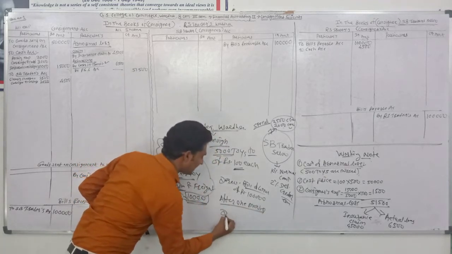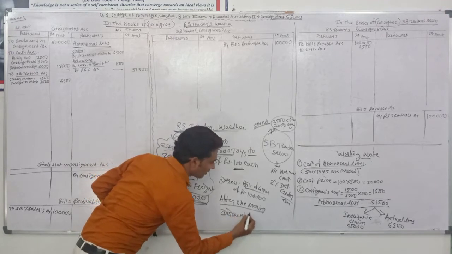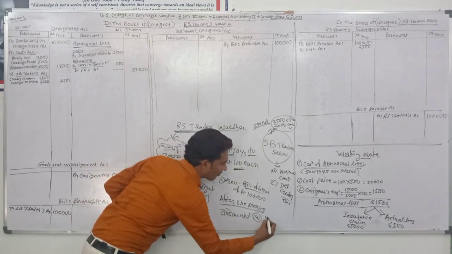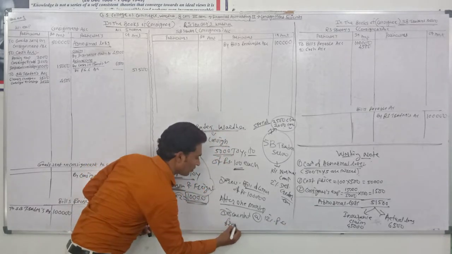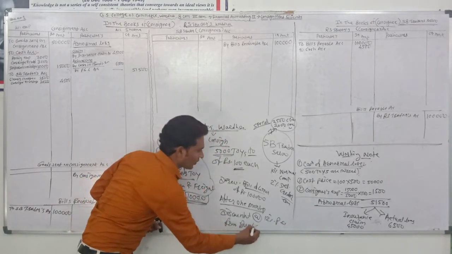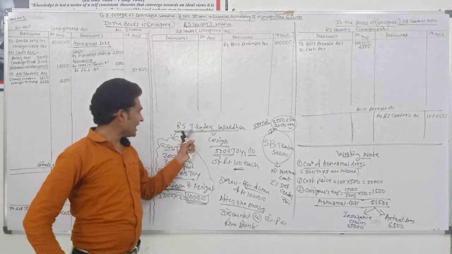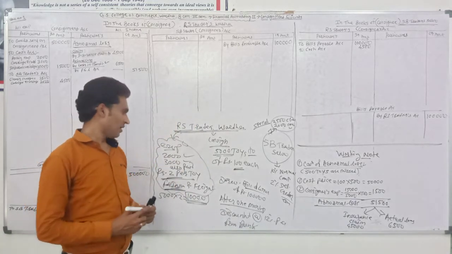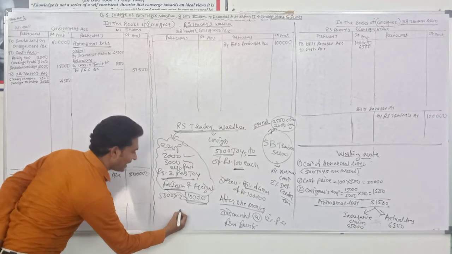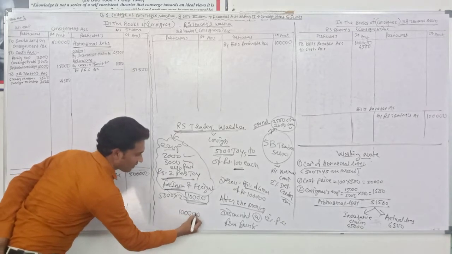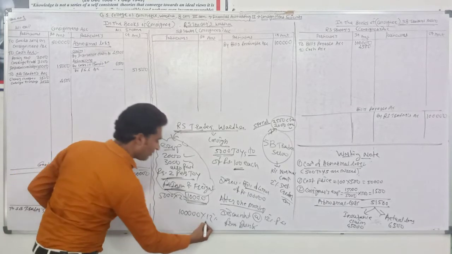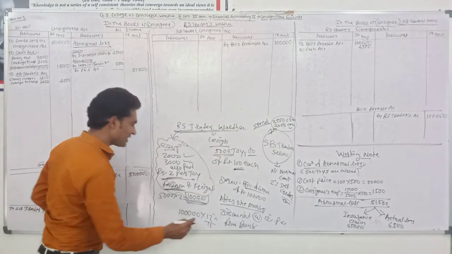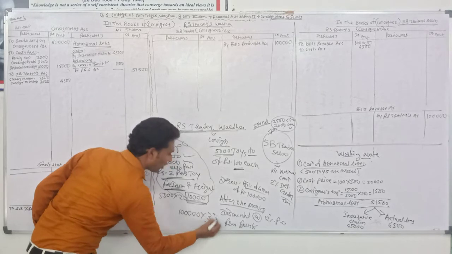RS Traders discounted the bill at the rate of 12% per annum from the bank. The amount of the bill is rupees 1 lakh, and the rate of discount is 12%. So 12% per annum is for 12 months. It means there is 3% for 3 months.